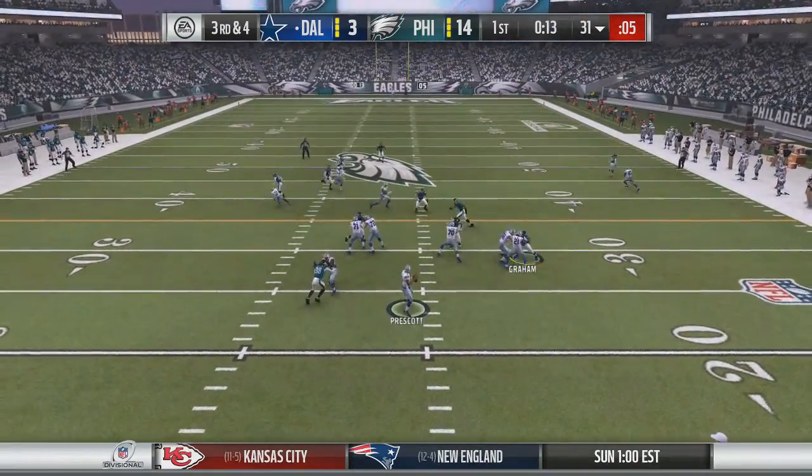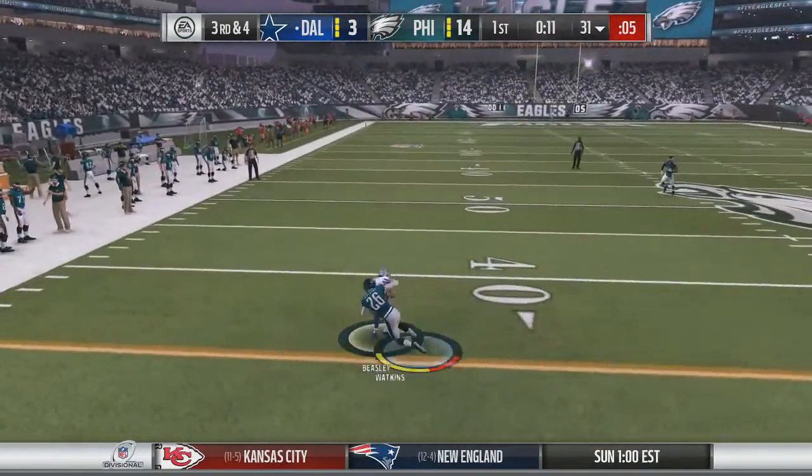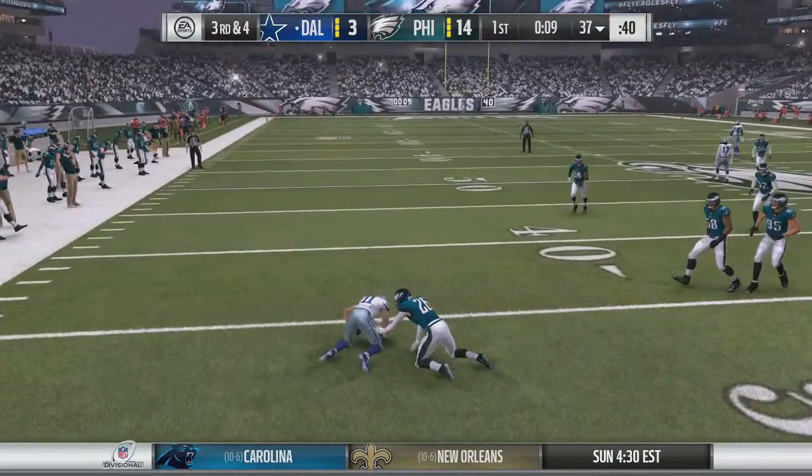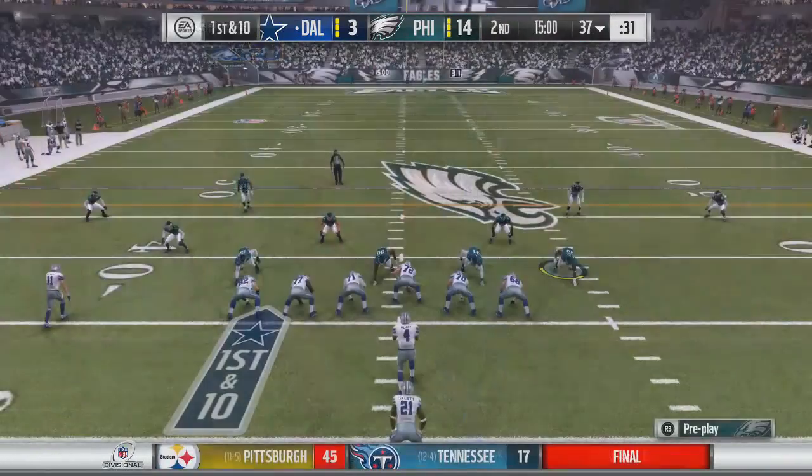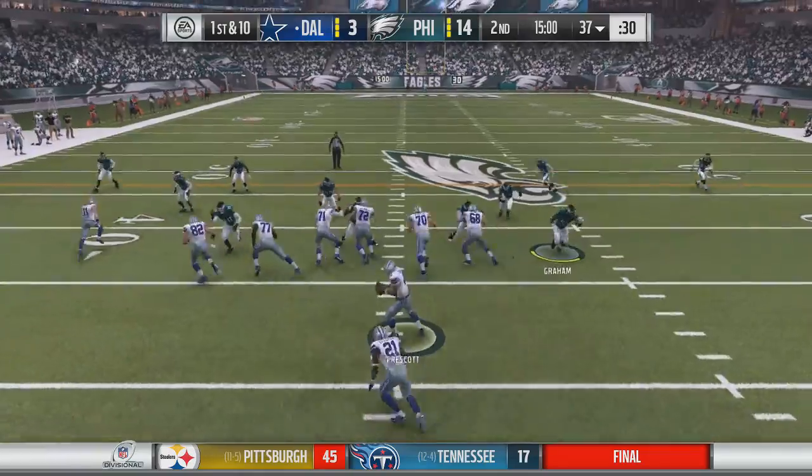He's sending Bryant in motion. Prescott takes the snap to the outside, caught by Beasley, and he is brought down after getting the first down, a gain of about 6 on the play. Prescott 4 of 5 for 73 yards in the first quarter.